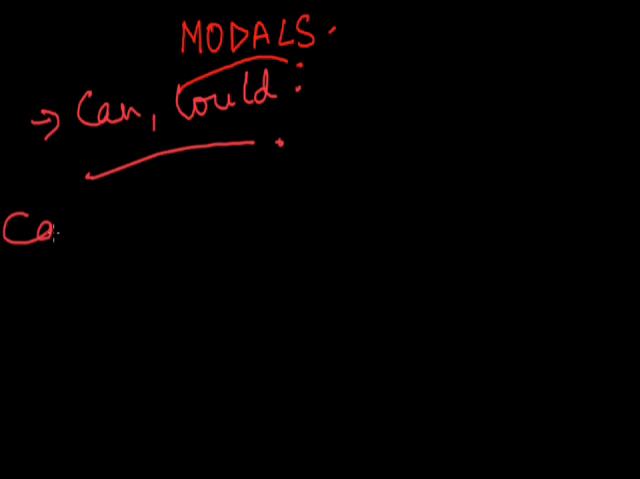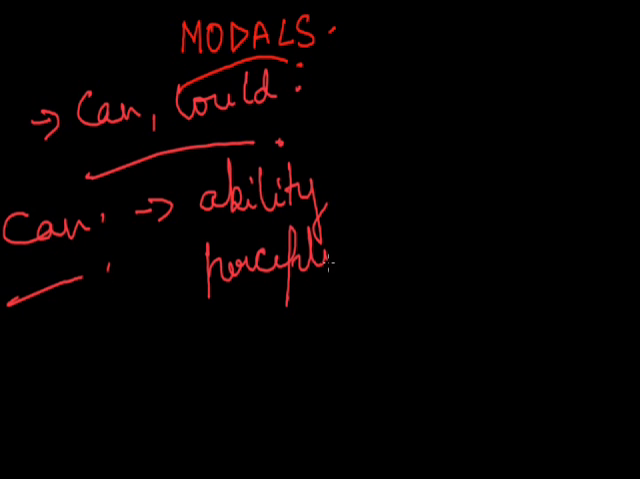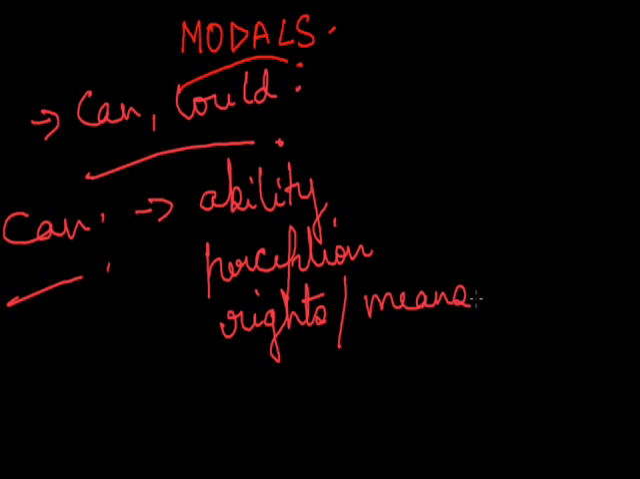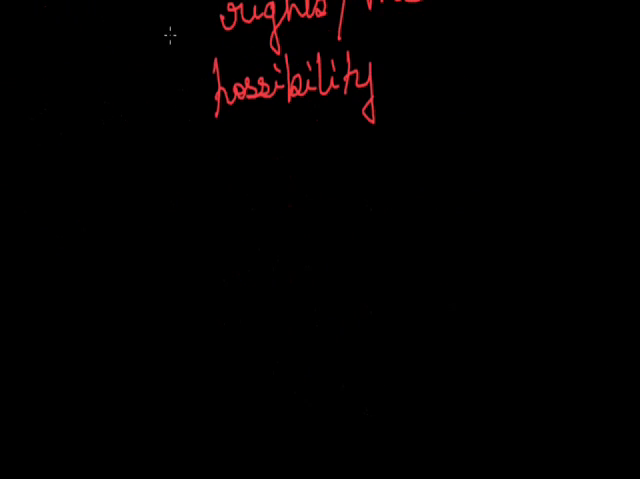Starting with can. Can is used as an auxiliary. The things which it indicates are ability, verbs of sense perception, rights or say the means, then the possibility or the likelihood, the right or the sanction.